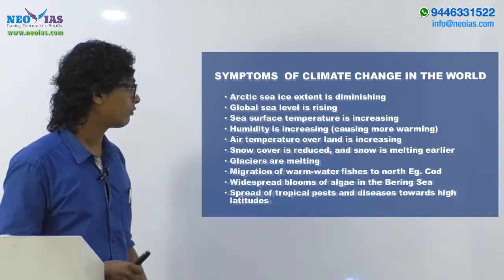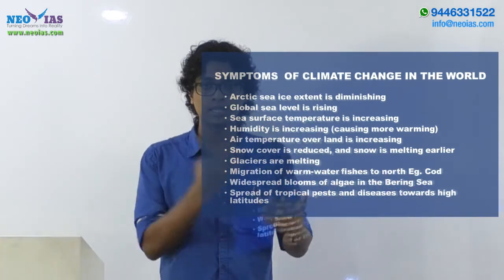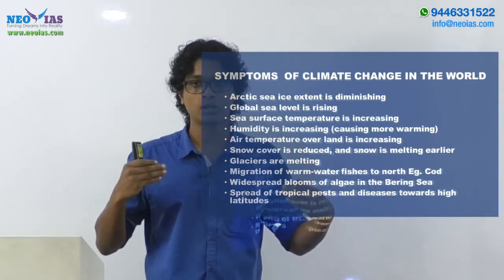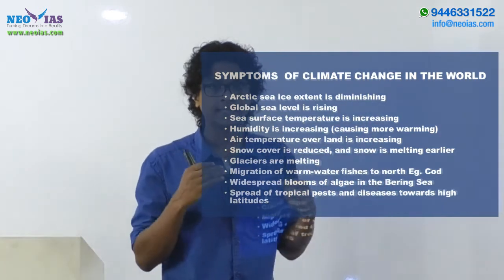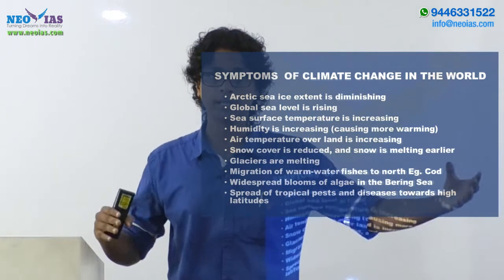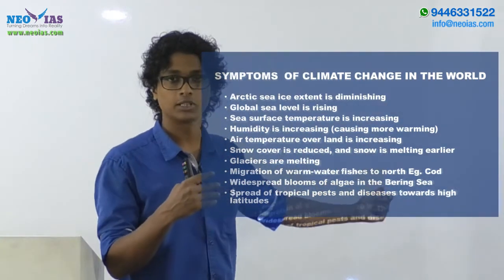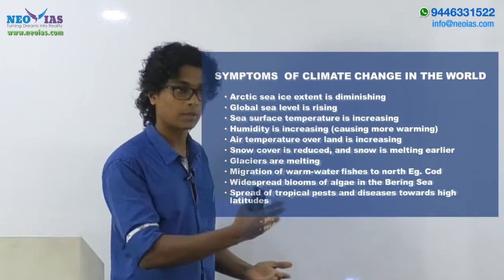Then migration of warm water fishes to the north. Example, cod. I mean, the fishes which need warm water, if they are moving towards the polar regions, the Arctic regions, that shows that the conditions existing there are the warm conditions necessary for these fishes. So that acts as a symptom of climate change.